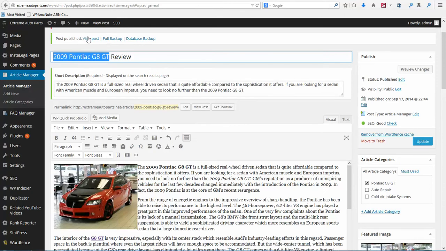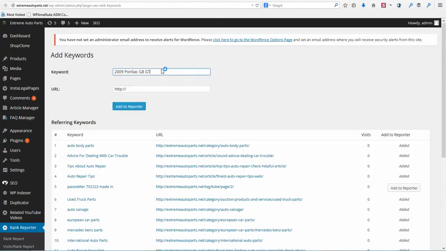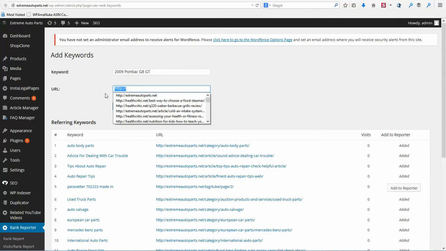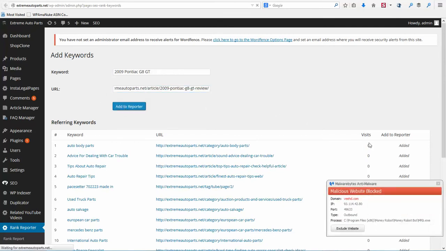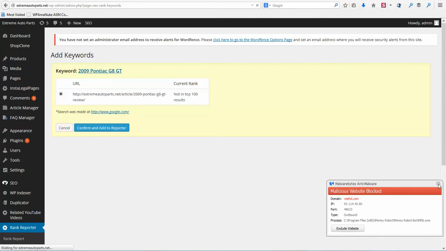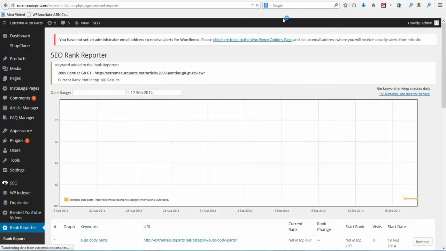I'm going to grab the URL to this particular article, put that in and click add to reporter. Don't worry about it, this is my software. I'm going to confirm. Okay, so we have that added to our reporter. We can close that out.